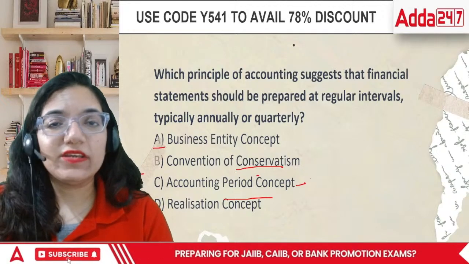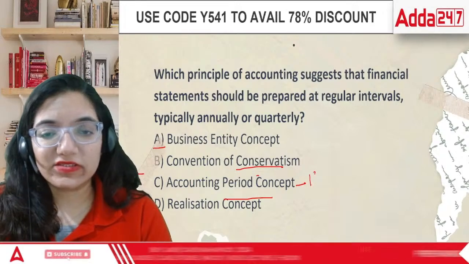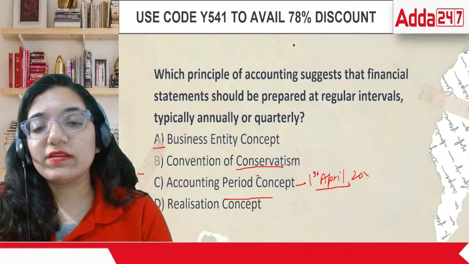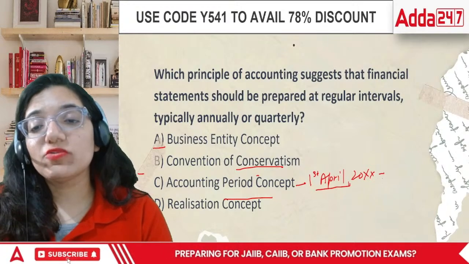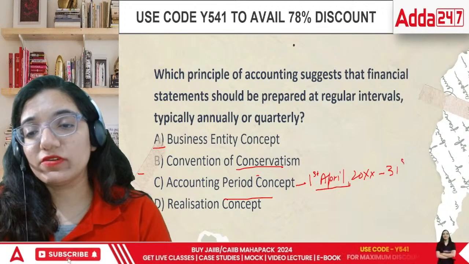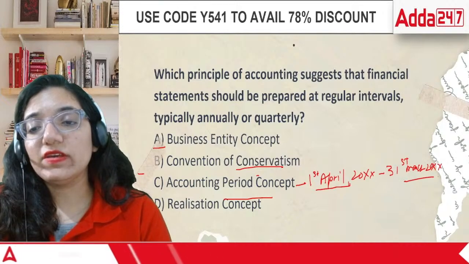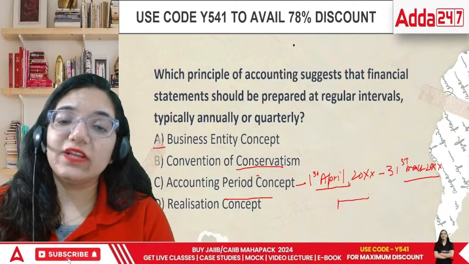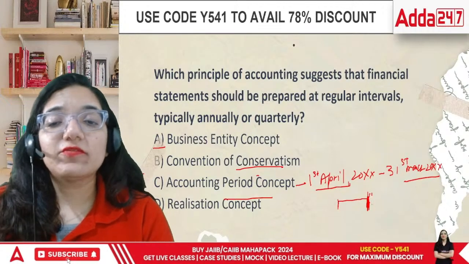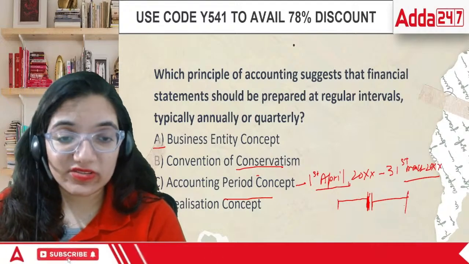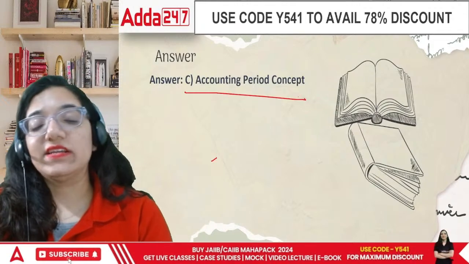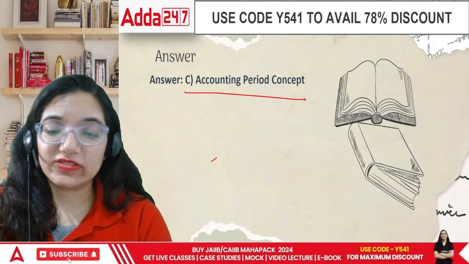Income tax department said we cannot work throughout the year as per your convenience. We are giving you time from 1st of April of whatever the year is to the next year, that is, 31st March of the next year. We will record the books of accounts as per this only. So whenever you start your business, you will end your first year on 31st of March. From next year onwards, you are also settled into this particular system. So when you're talking about regular systems, regular accounting intervals, it is always talking about accounting period concept.